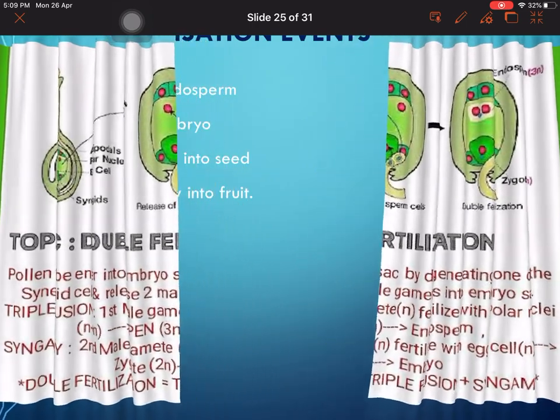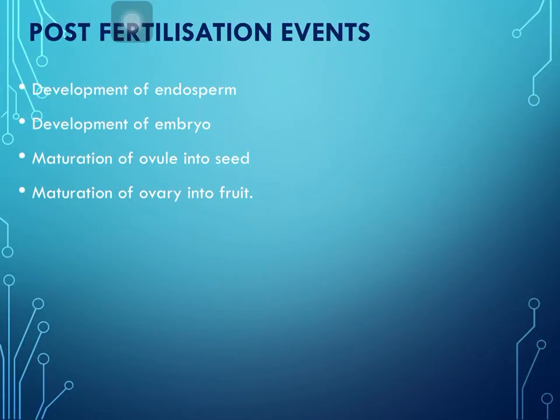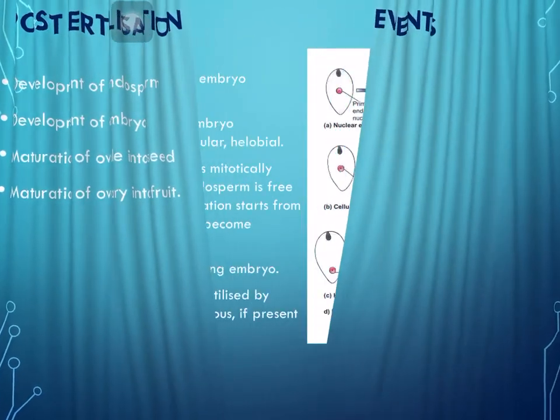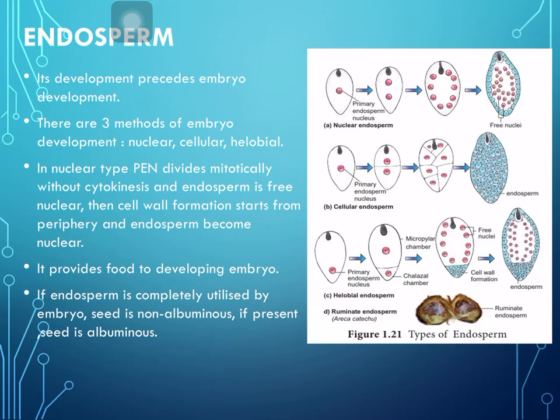Next are the post-fertilization events which are going to occur. The first is development of endosperm, second is development of embryo, then maturation of ovule into seed, and maturation of ovary into fruit. So first we will see the development of endosperm. Development of endosperm actually precedes embryo development. There are three methods of endosperm development: nuclear, cellular and helobial.